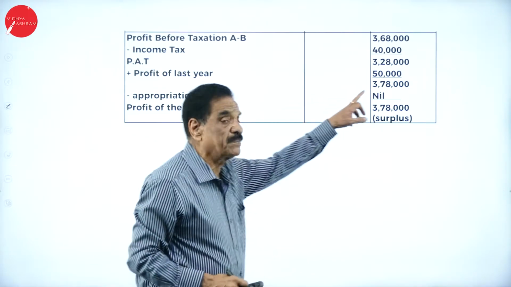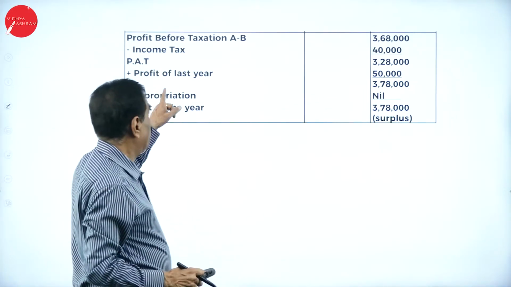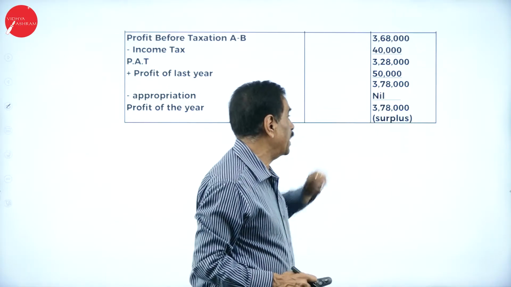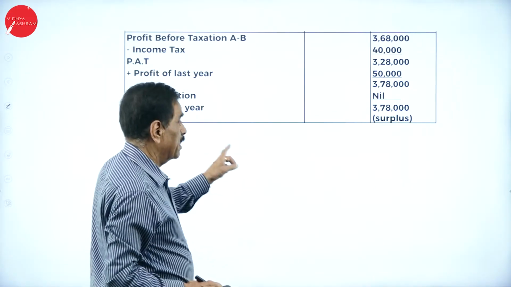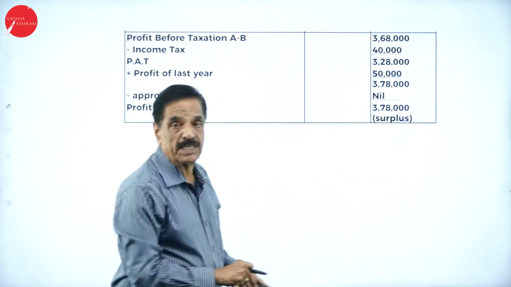This is profit after taxation. Profit of the last year 50,000, so 3,78,000. There is no appropriation. Profit for the year, the surplus, is 3,78,000.